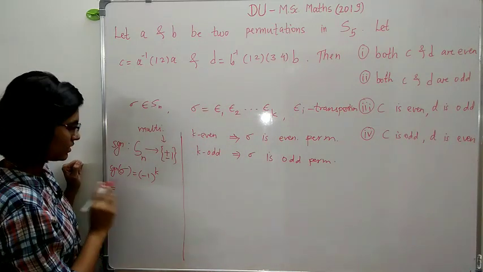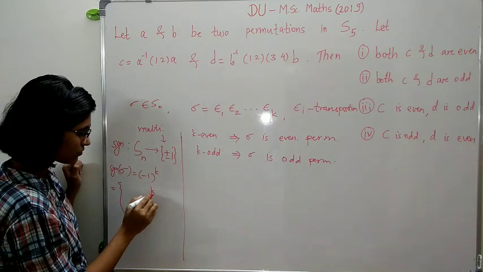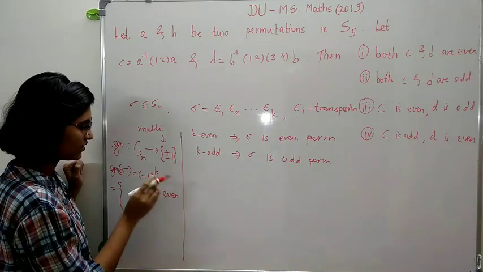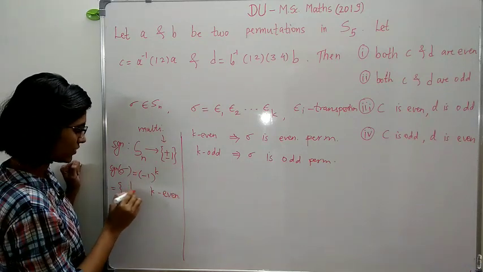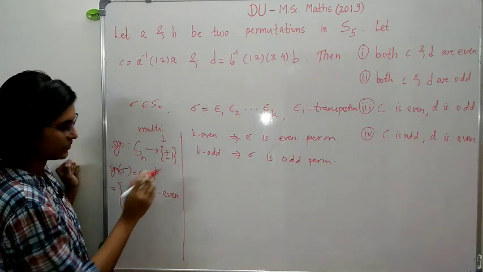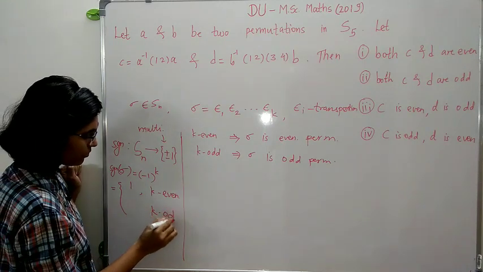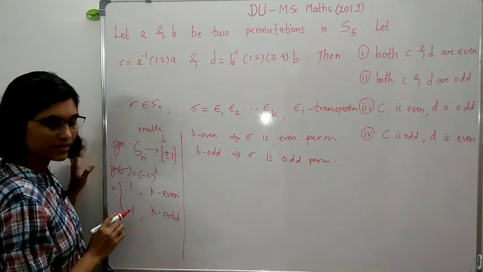So now there are two cases. If this k is even, then minus 1 raised to an even power k is just equal to 1, right? And if this k is odd, then minus 1 raised to an odd power means it is minus 1, right?